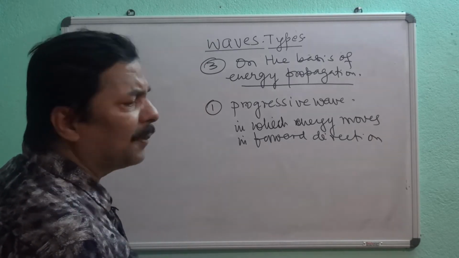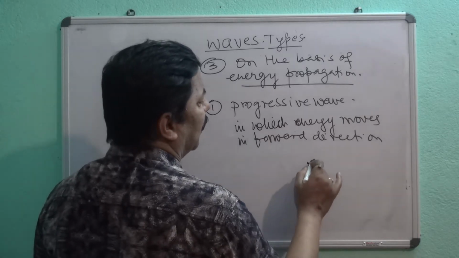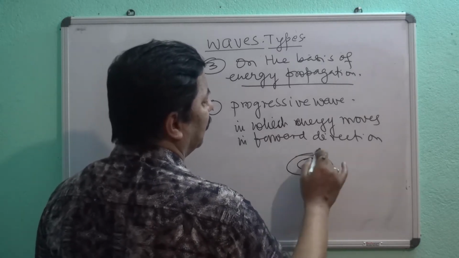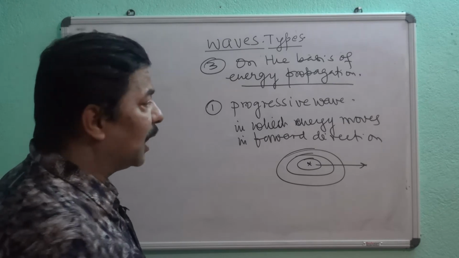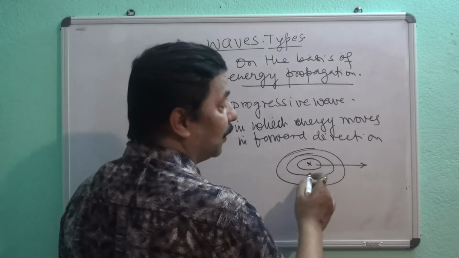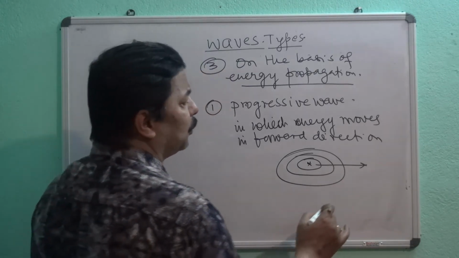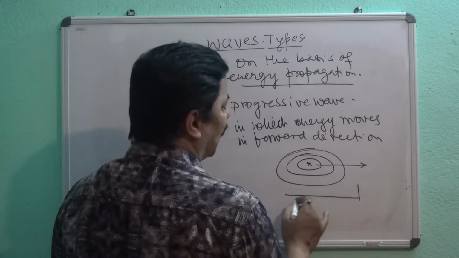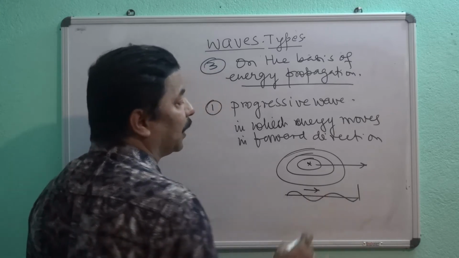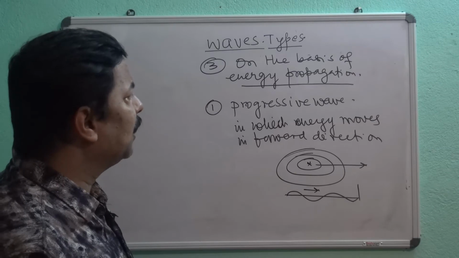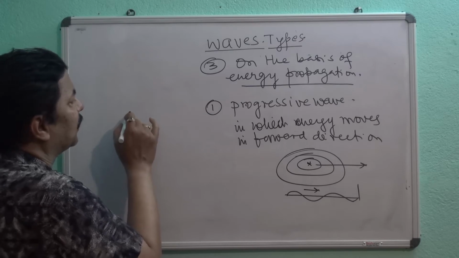So the common example that you can understand that energy is going: if the water is here and the ripples are being created, then you will observe that the energy is moving in this direction. So wave is moving, that means energy is moving. The running portion is the thing that runs is your energy. Or if you take this string and you give the motion, then also the energy is going in this way and the wave is moving. So this is also the basis on which we divide. And another type of wave on the basis of energy propagation is your